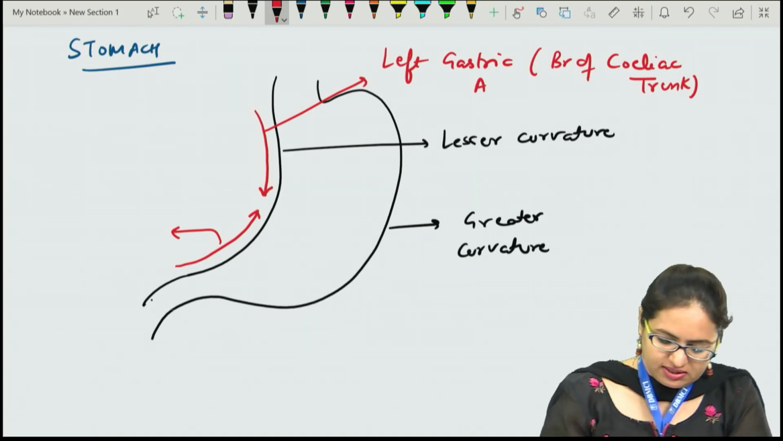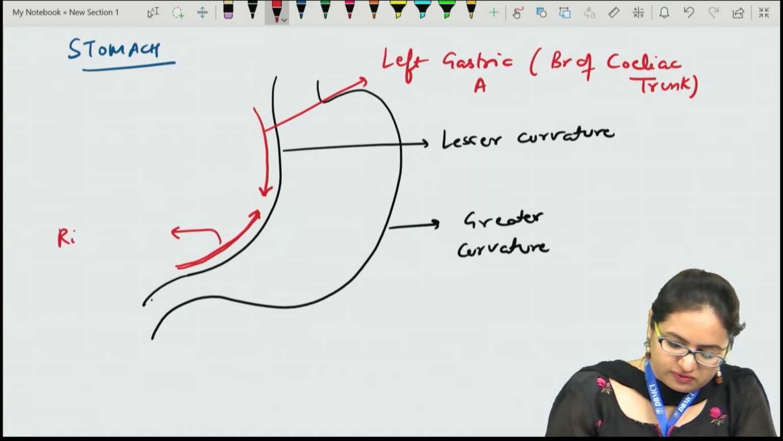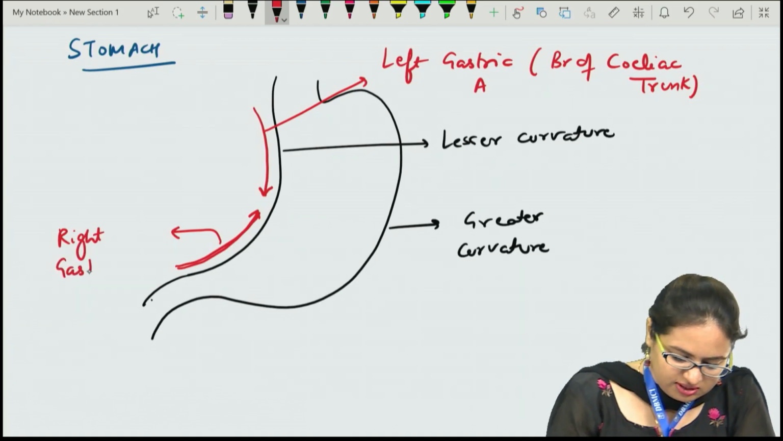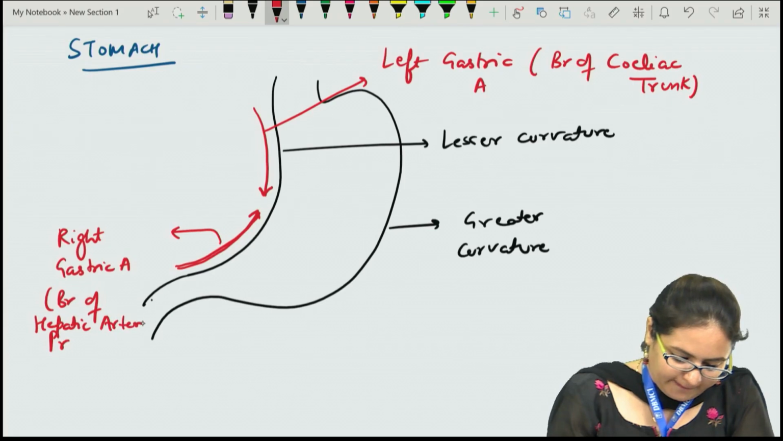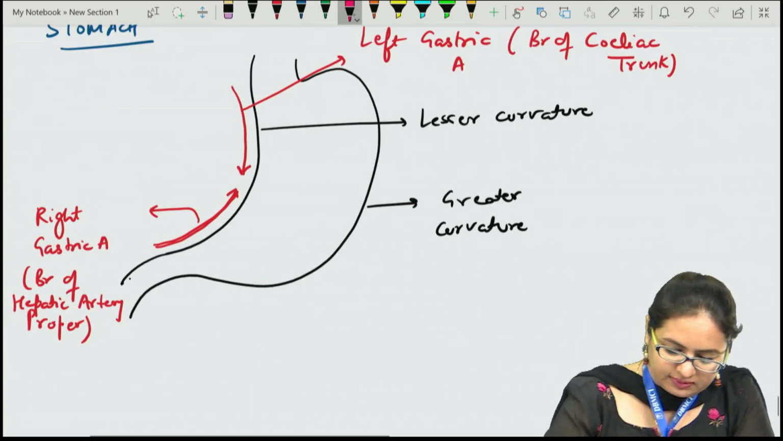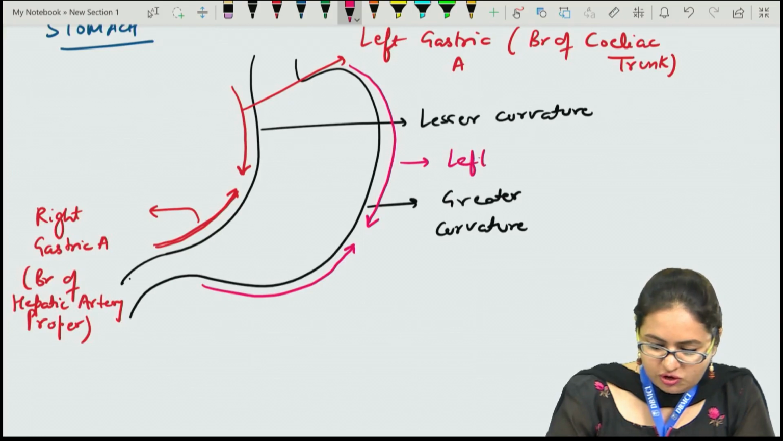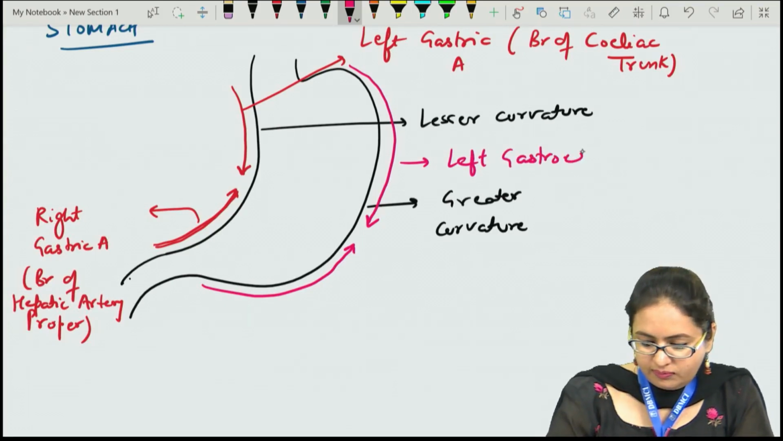If we see towards the lower side, the lower aspect of the lesser curvature is supplied by the right gastric artery, and this right gastric artery is a branch of the hepatic artery proper. Now towards the greater curvature, again the uppermost portion is supplied by a different artery, and the lower portion by a different artery. This is the left gastroepiploic artery, which is a branch of the splenic artery.